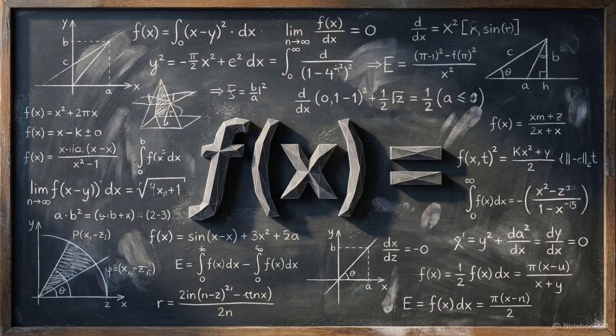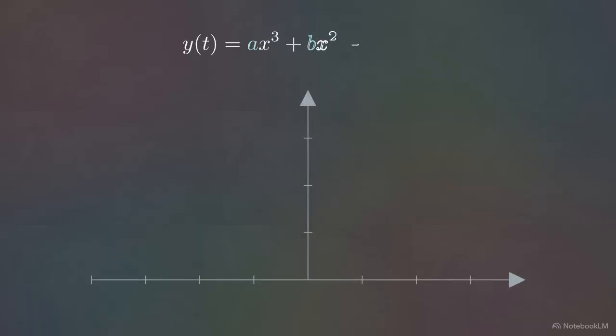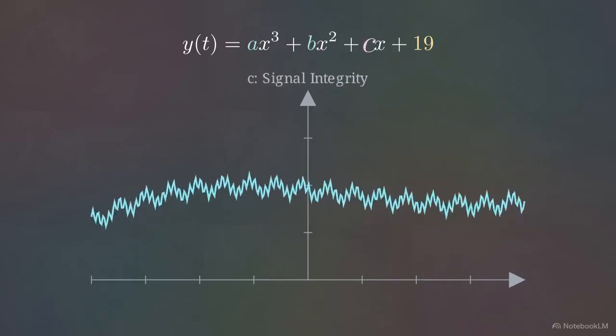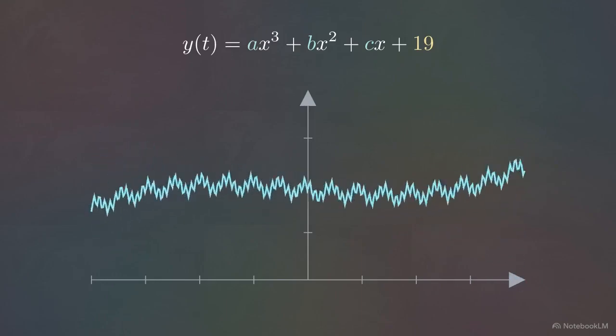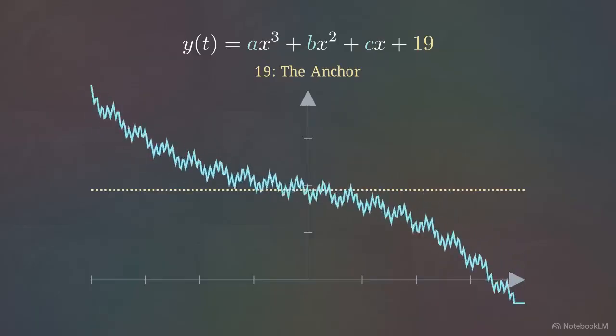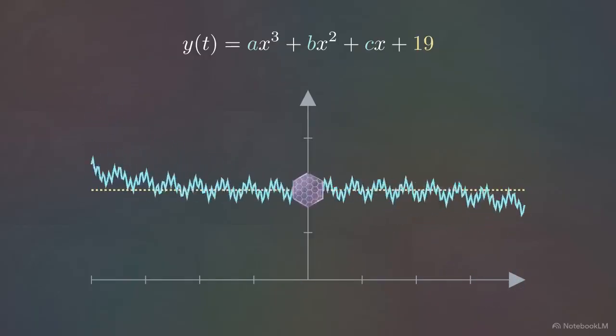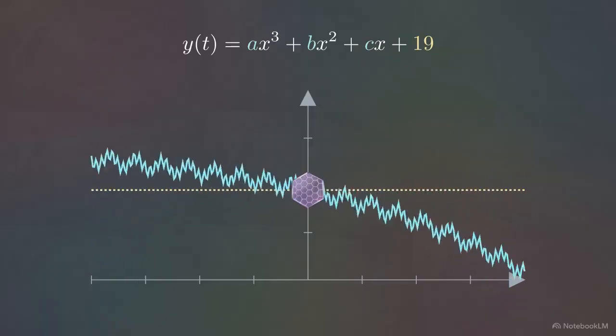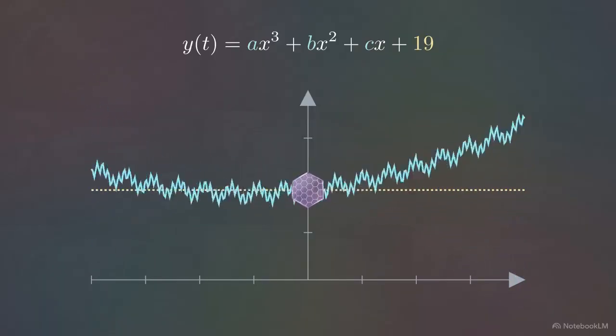This deterministic state machine is accurately modeled as a mathematical polynomial. This cubic function models the entire system. Y of t equals ax cubed plus bx squared plus cx plus 19. The variables a, b, and c represent the fluctuations of systemic instability, boundary testing, and corrective guidance. The systemic anchor is the constant. Regardless of the chaotic fluctuations, the baseline remains 19.